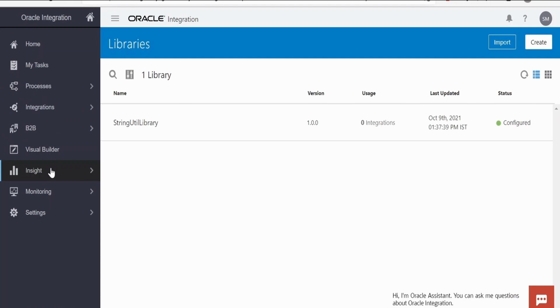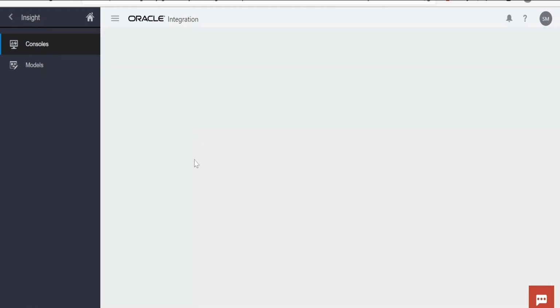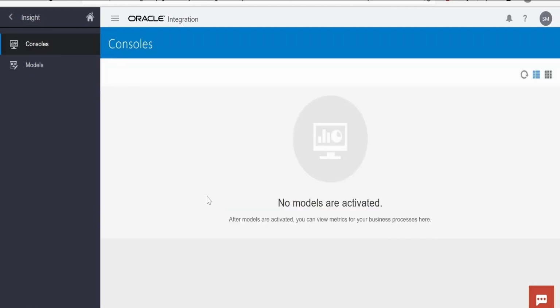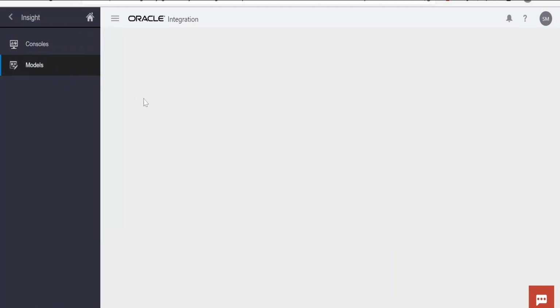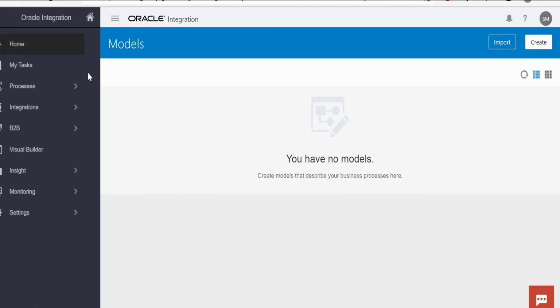Now if you are creating an insight model, we can click on this insight. So we can go to consoles, wherein we will get the list of all the insight models we have created. I don't have any models as of now active in this instance. In the models, we can create a model over here. Also, you can import an existing model.